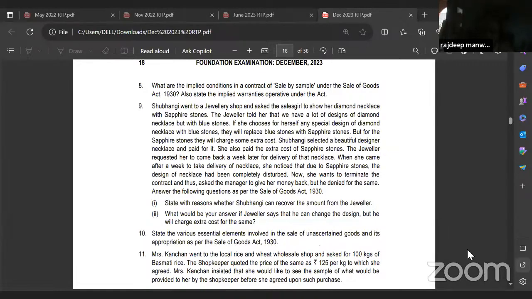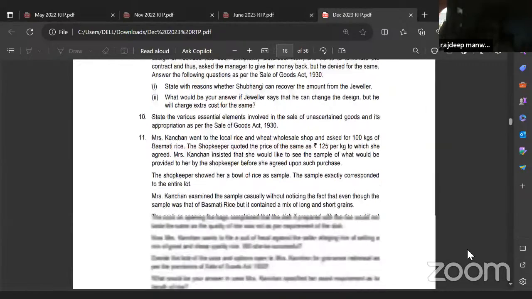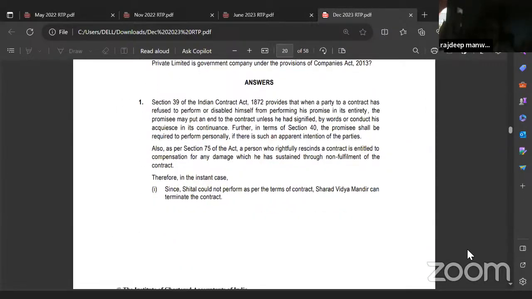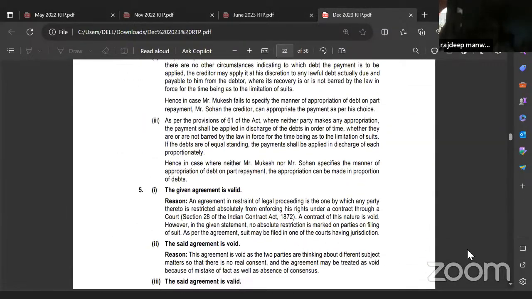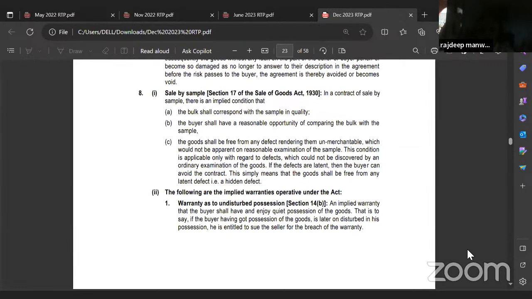So they've asked you the implied conditions as to sale by sample, as well as the implied warranties. Remember, we did the implied warranties as to quiet possession, non-existence of encumbrances, and disclosure of dangerous nature of the goods, correct? And we've done the implied conditions also. Read the answer. This is just a revision for you.